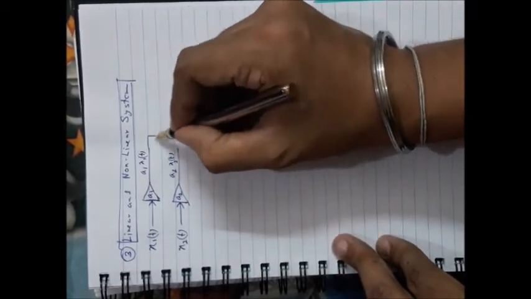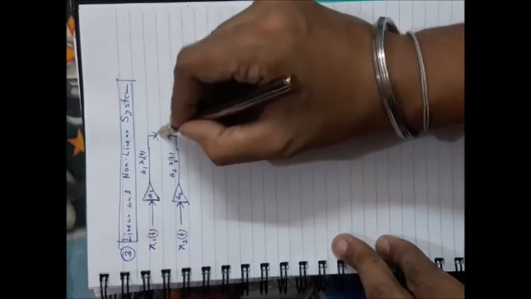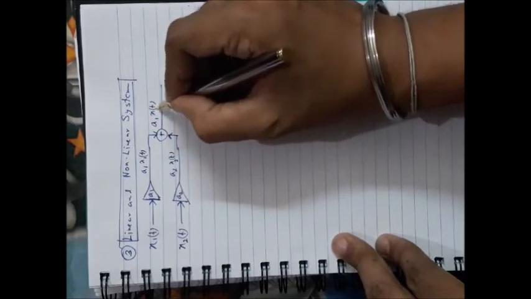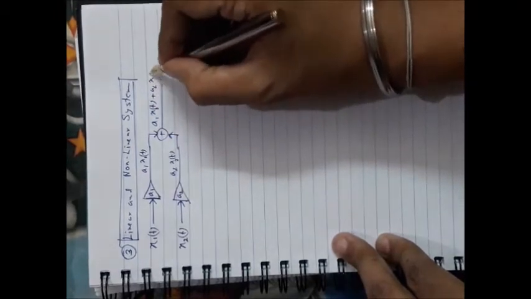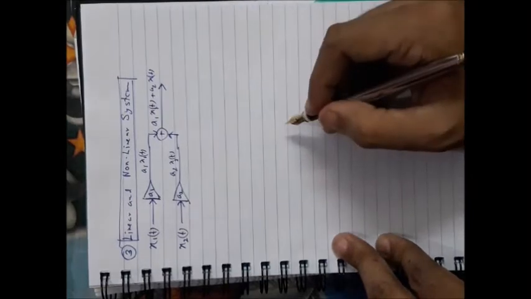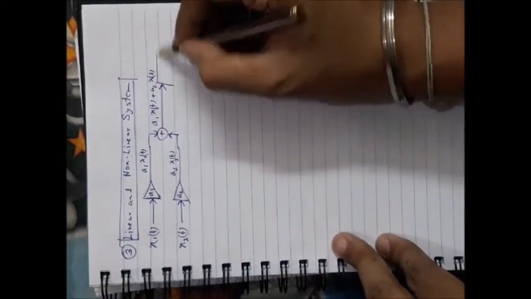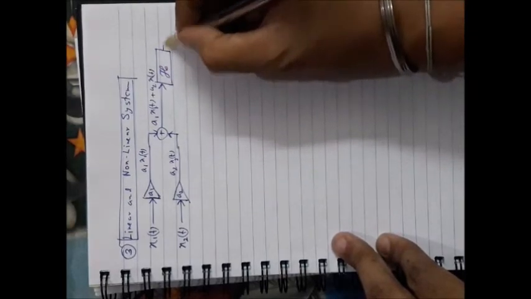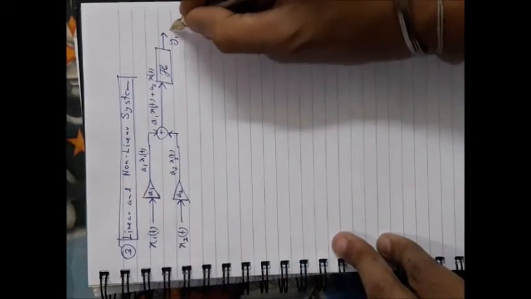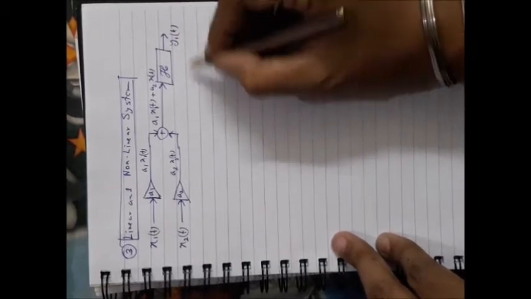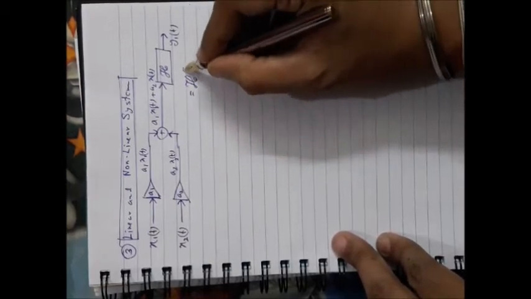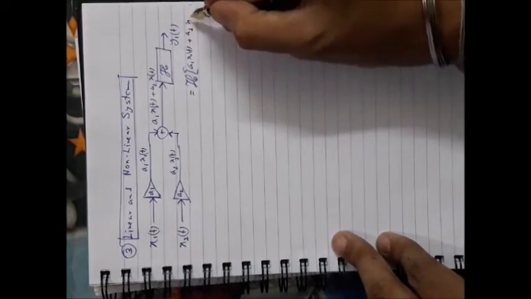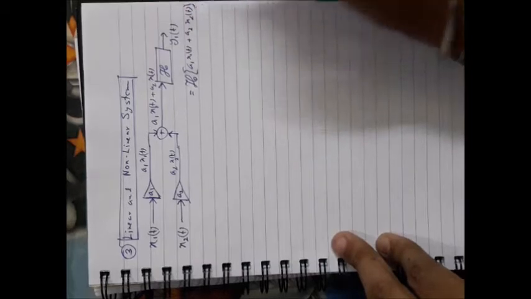After that, simply add them. What will you obtain? A linear combination of the two input signals. Put this linear combination at the input of the system. That will give you one output, equal to the system operation on the linear combination of the input signals. It is one case.